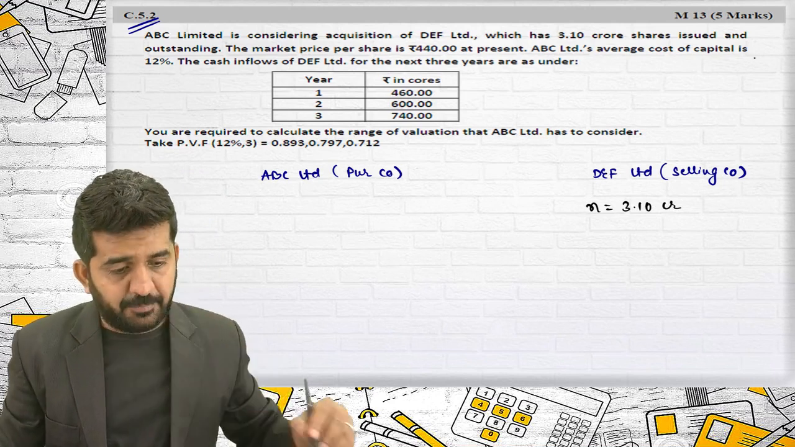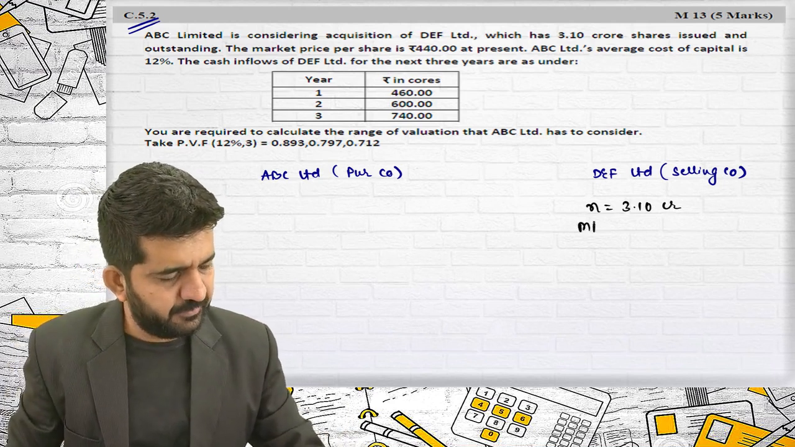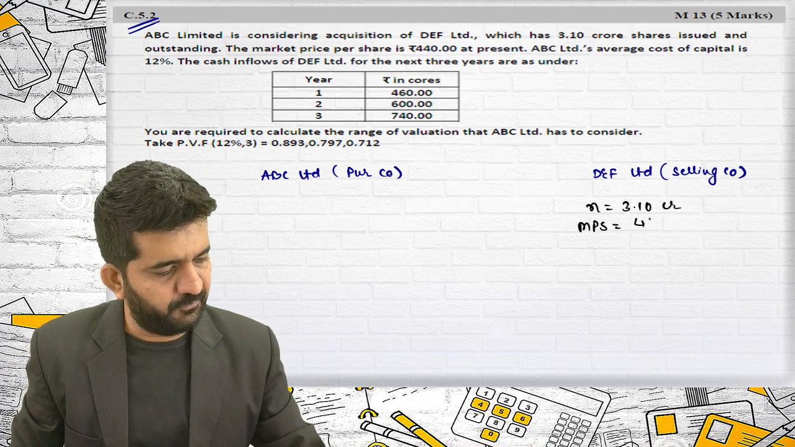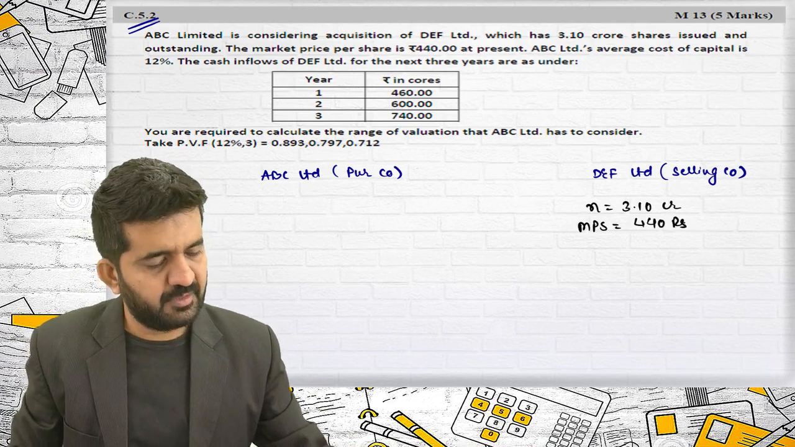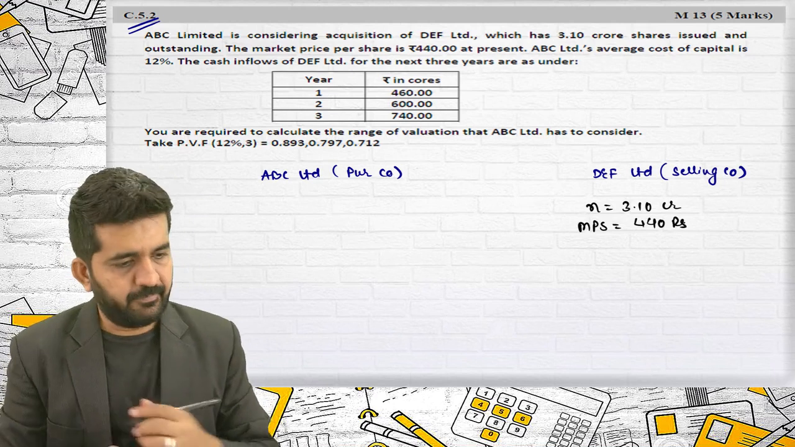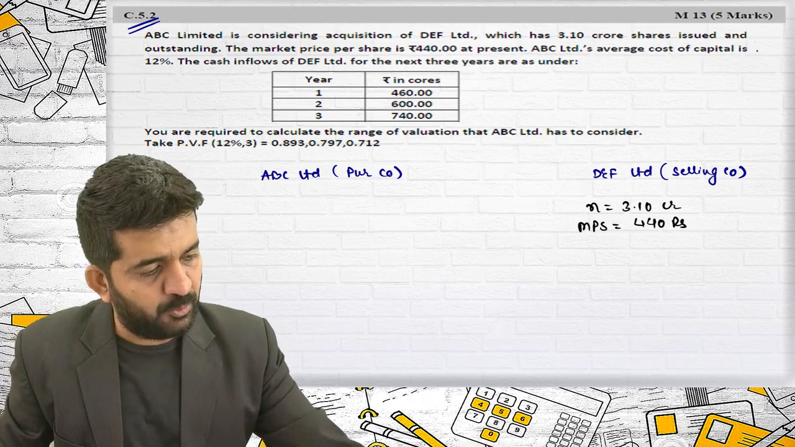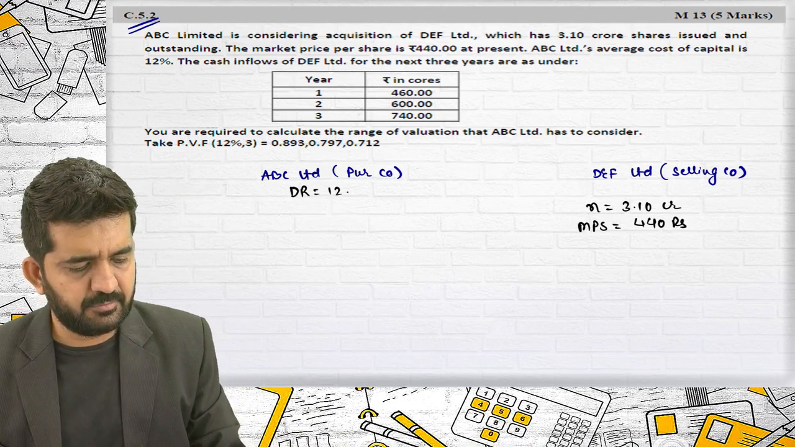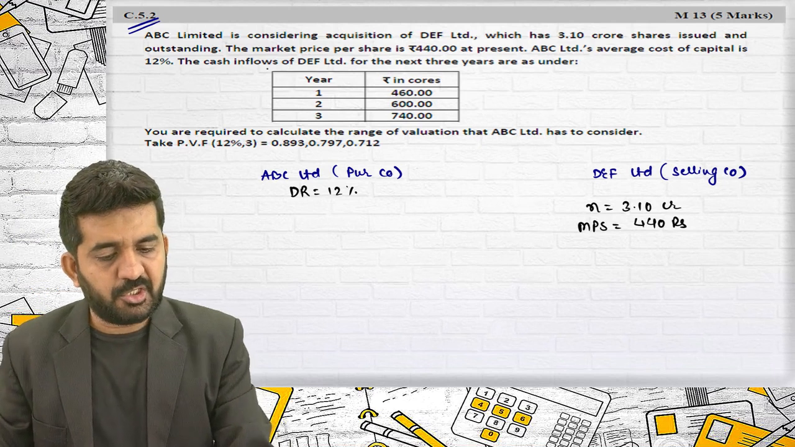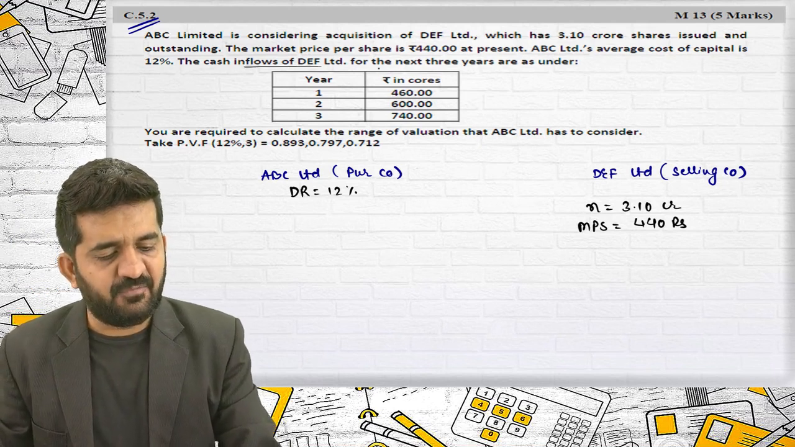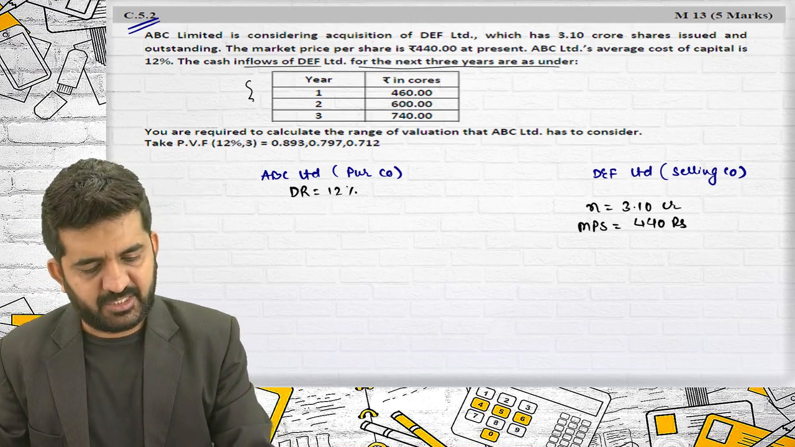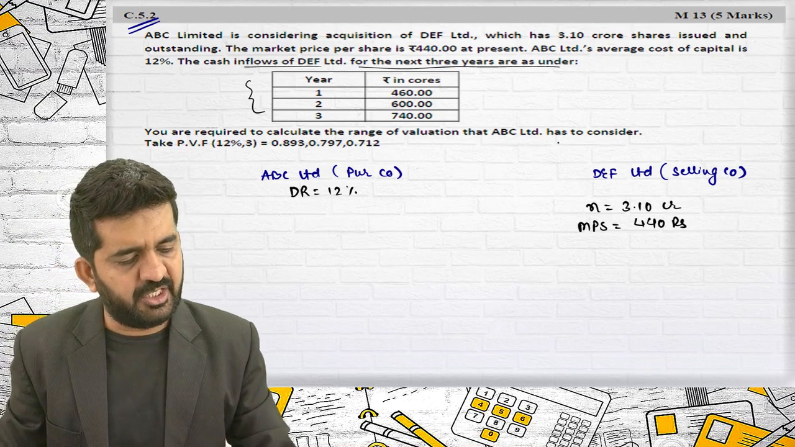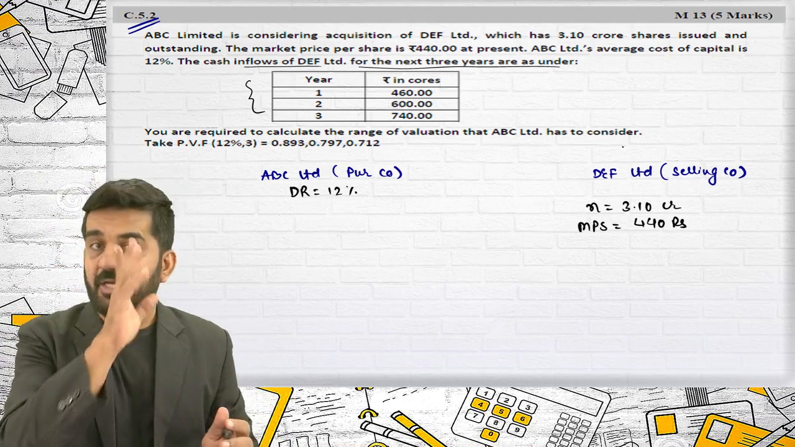The market price per share is 440 rupees per share. Is it right? ABC Limited average cost of capital is 12%. So their discount rate is 12%. The cash inflow of DEF Limited for the next 3 years are as under. You are required to calculate the range of the valuation of ABC Limited to consider.